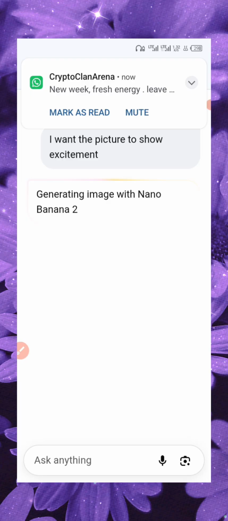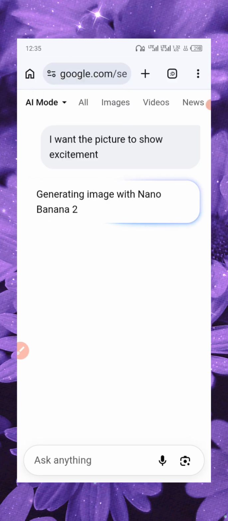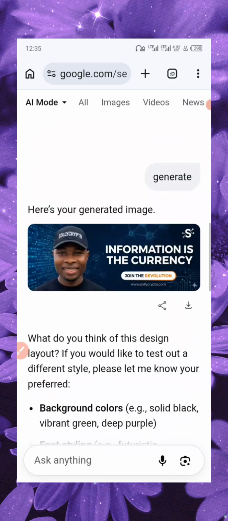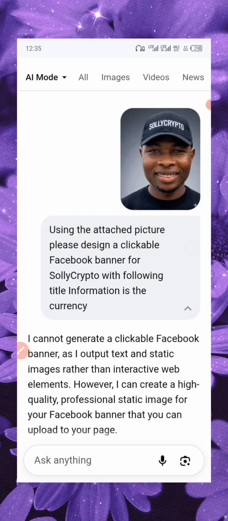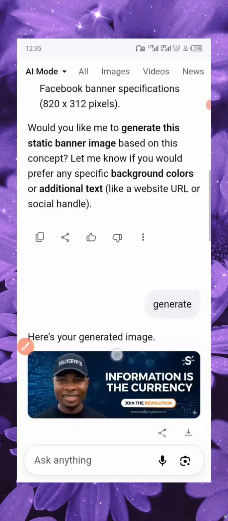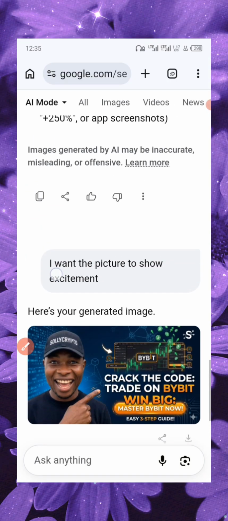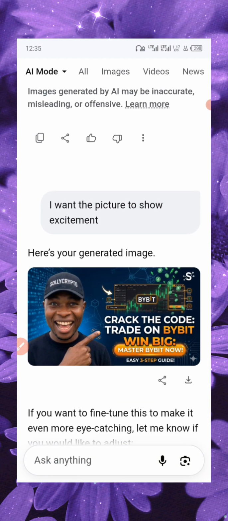So what you need to understand is the right prompt. You can see from the first one, because we used one of the wrong words, which is "clickable". You can see it here. This word, clickable, is why they said they cannot do it. All right, I'm just doing this as an example. Look at it. I want the picture to show excitement, and it actually shows excitement.